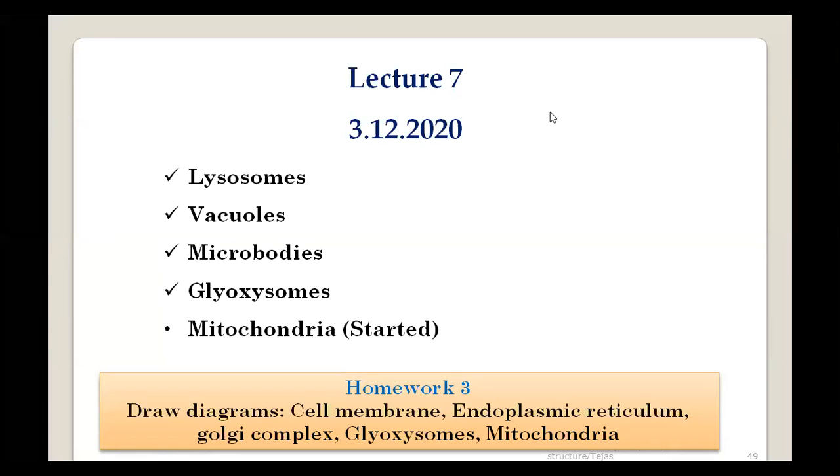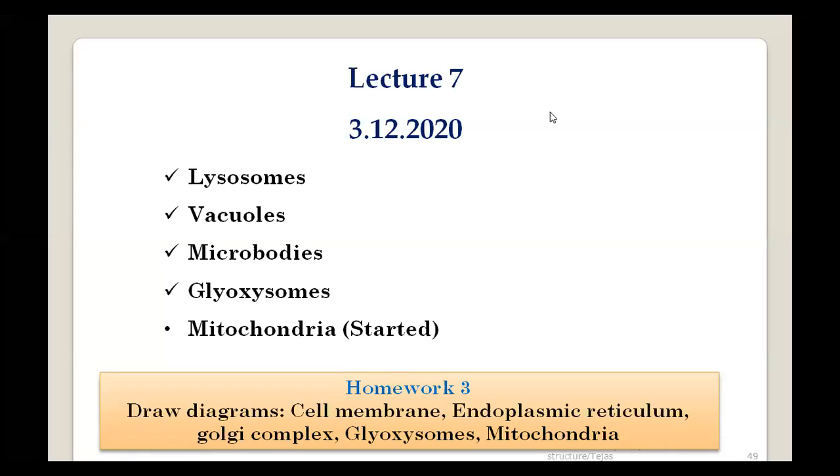Then comes the vacuoles, and we have seen that vacuoles are mainly present in plant cells, but they can also be present in some animal cells as well as protozoal cells. And unlike lysosomes, the function of vacuoles is not fixed.